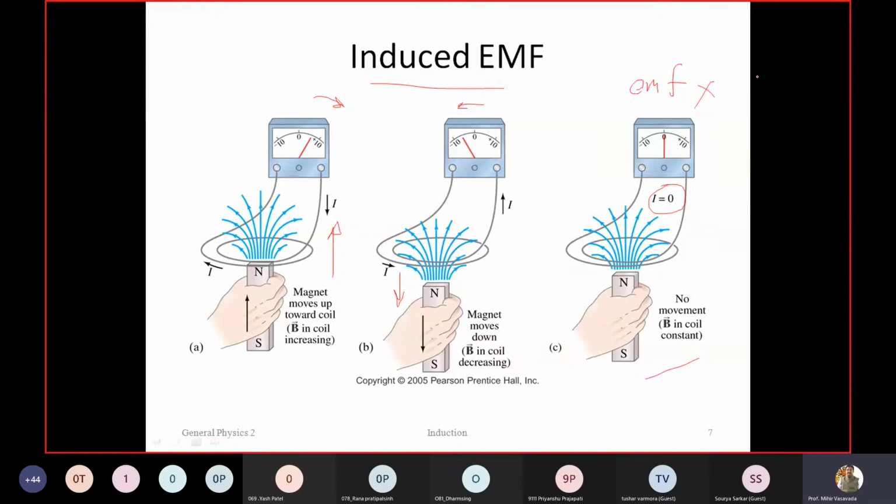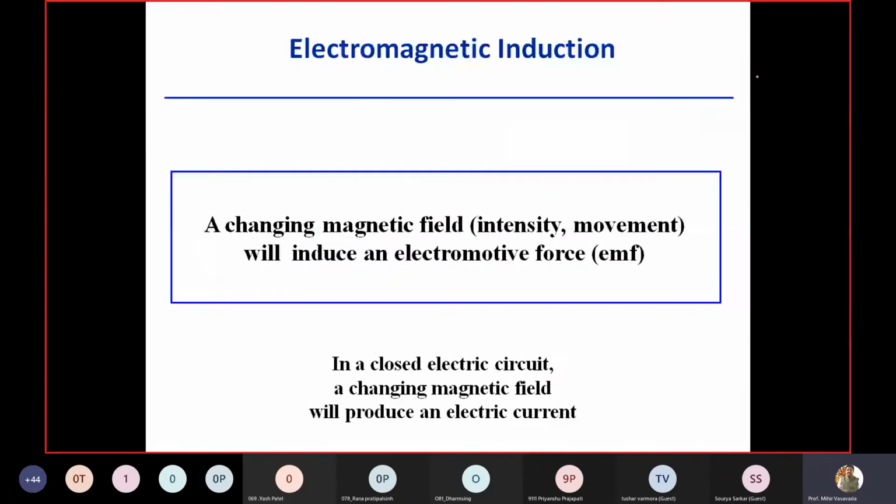Okay, so we'll move ahead. So this is the basic stuff. A changing magnetic field, whether the intensity of the magnetic field is changing or there is some movement, will induce an EMF. So this is the first law you can give. It gives you an idea how to induce an EMF.